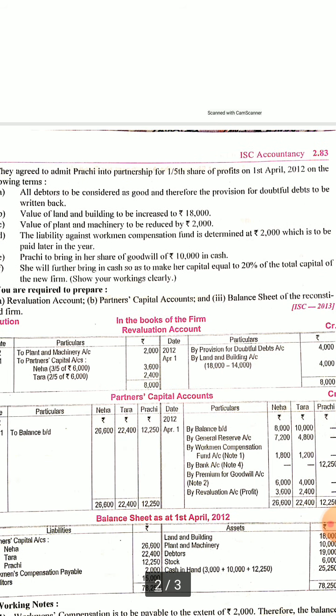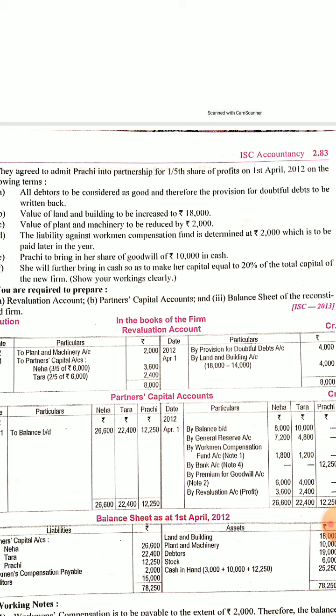Again, value of plant and machinery is to be reduced by 2,000. Here we have to subtract the 2,000 from plant and machinery. The liability against workman compensation fund is determined as 2,000, which is to be paid later in the year. Prachi is to bring in her share of goodwill of rupees 10,000 in cash.